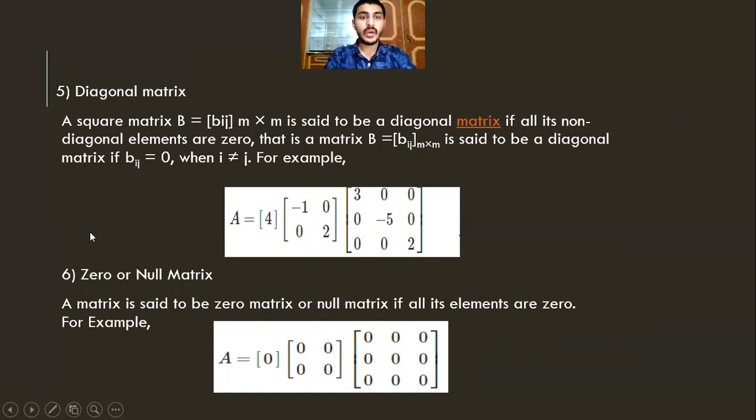Zero matrix or null matrix. A matrix is said to be a zero matrix or null matrix if all its elements are zero. For example, we have three matrices here. That is zero. These are zero, and also these are zero.